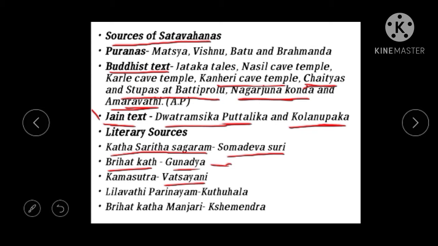Then the next one, Leelavati Parinayam. Leelavati Parinayam is written by Kutuhala. This also gives evidences regarding Shatavahana. Then Brihat Katha Manjari. Don't confuse it with Brihat Katha. Brihat Katha is written by Gunadya, and in Brihat Katha Manjari, Manjari is added. This is written by Kshemendra, and it says about the history of Shatavahanas.